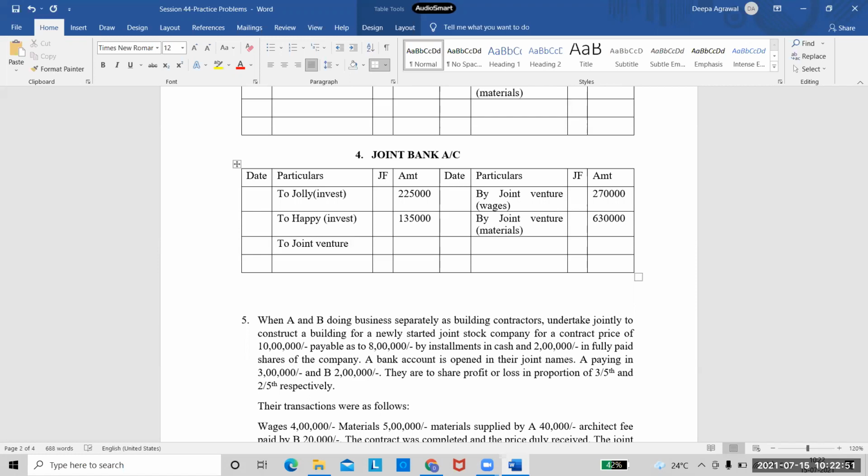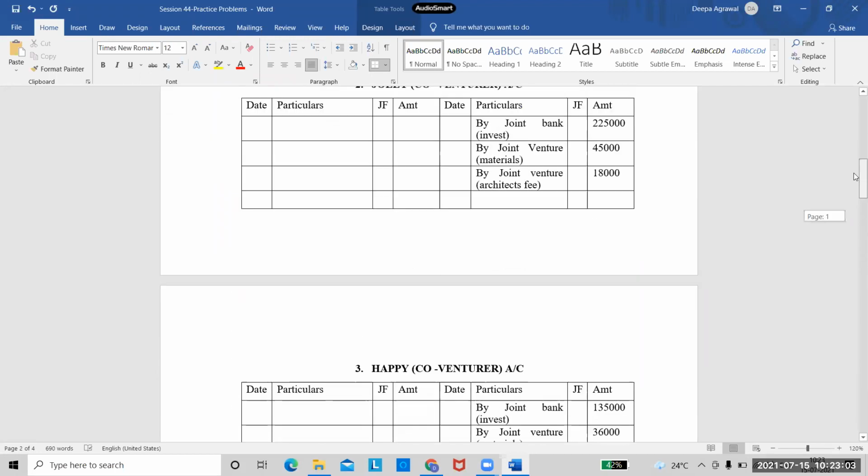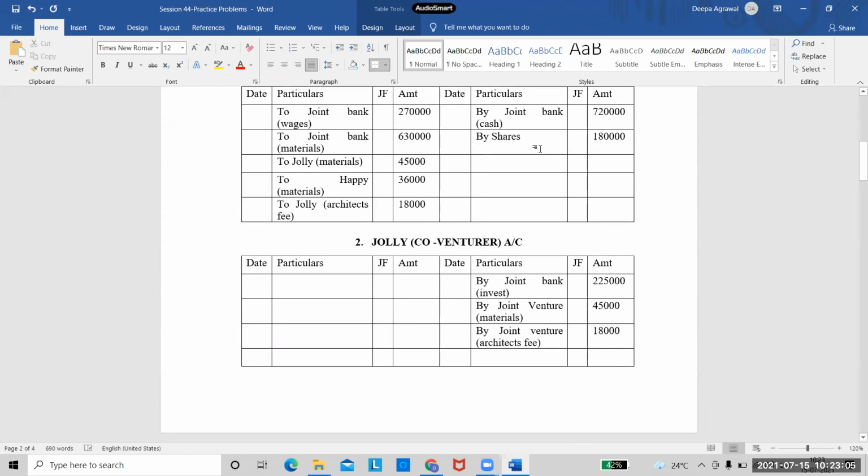Okay, ma'am. So to joint venture, in brackets, cash received, and that is how much? 7,20,000. Now this entry I have transferred. Where will this entry go? Shares 1,80,000. To which account will this go? Tell me, where will this go?